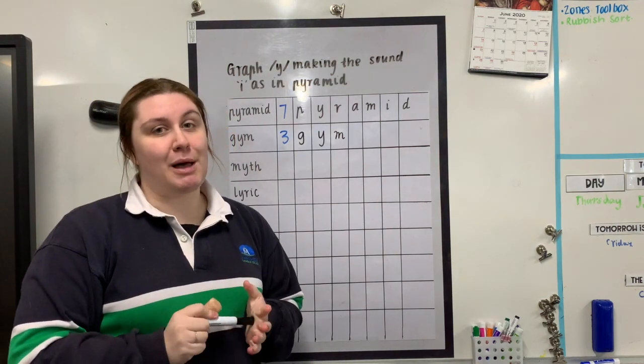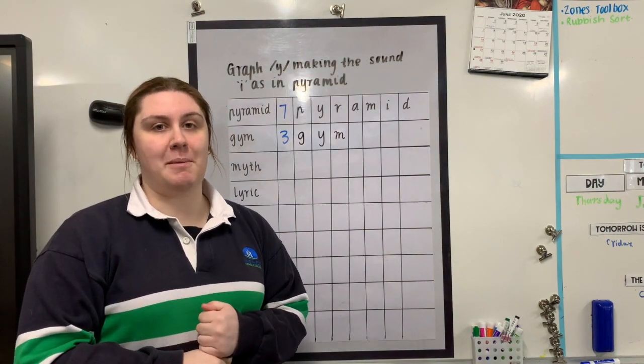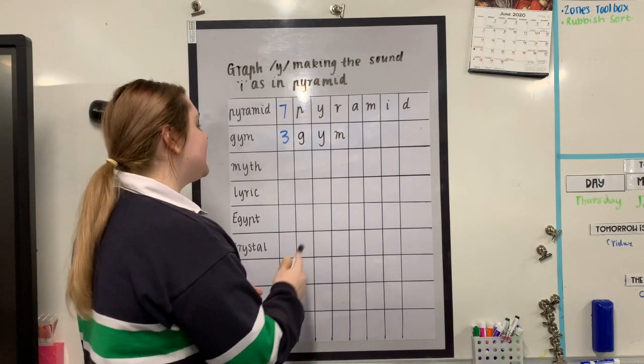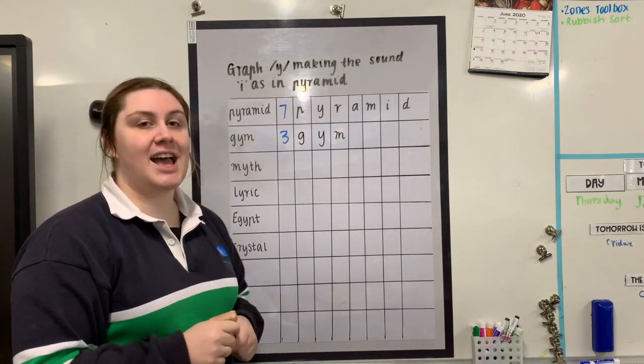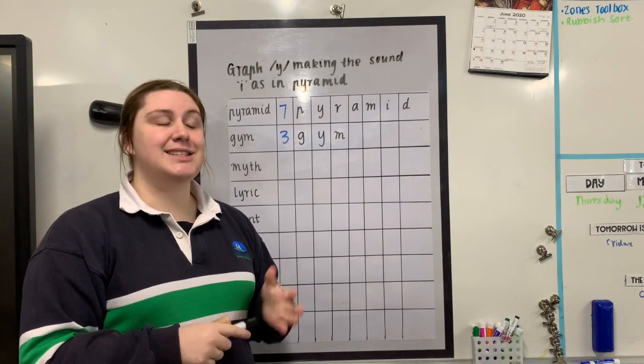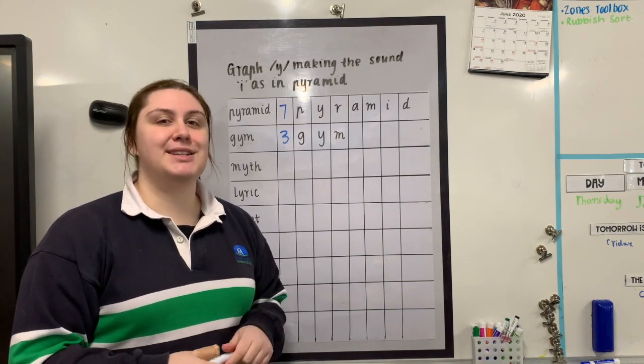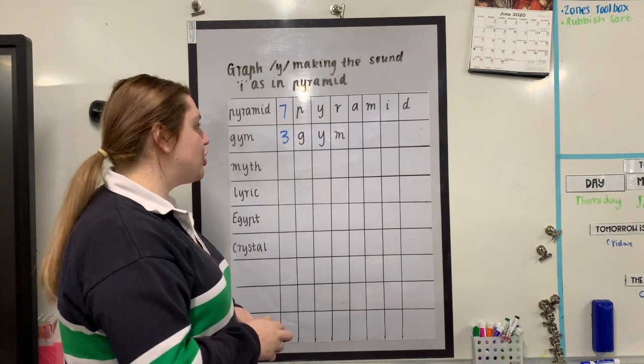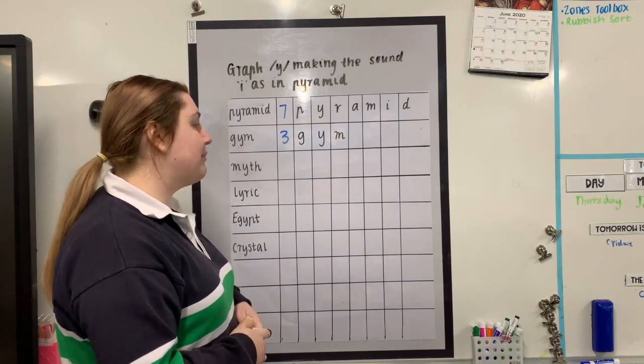If you have to remember to spell this word, what might be the tricky part to remember? Perhaps it is our grapheme Y making the sound I. Can you spell that word back to me the same way I spelled it to you? I'll do it again so you can remember how it sounds. G, Y, M. Your turn.